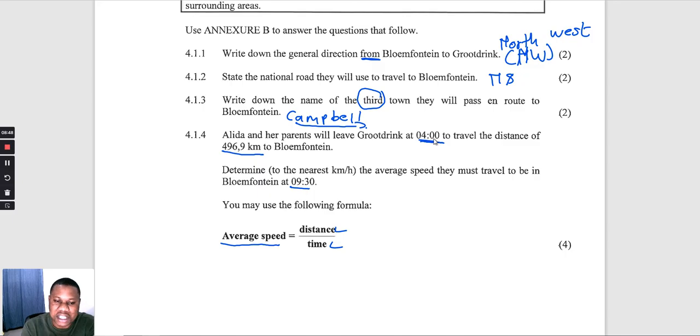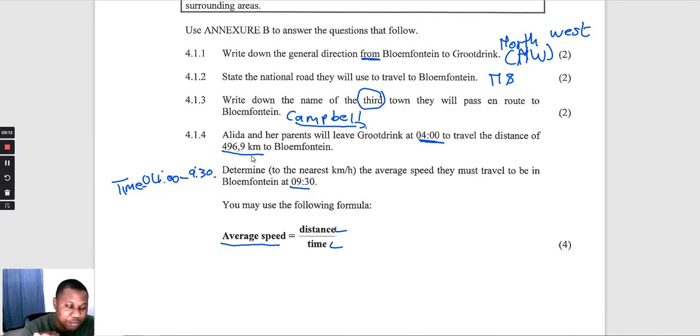So we're going to start calculating our time, converting it to time in hours. They will be traveling from 4 a.m. up until 9:30. They want to arrive there at 9:30, so you must tell us at what speed they must be driving, their average speed. So we're going to count.